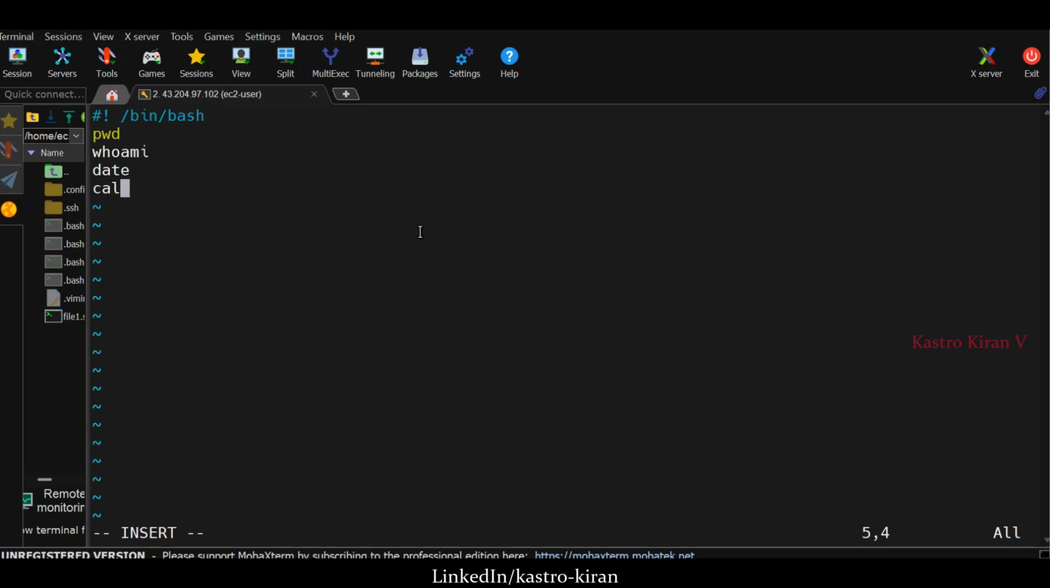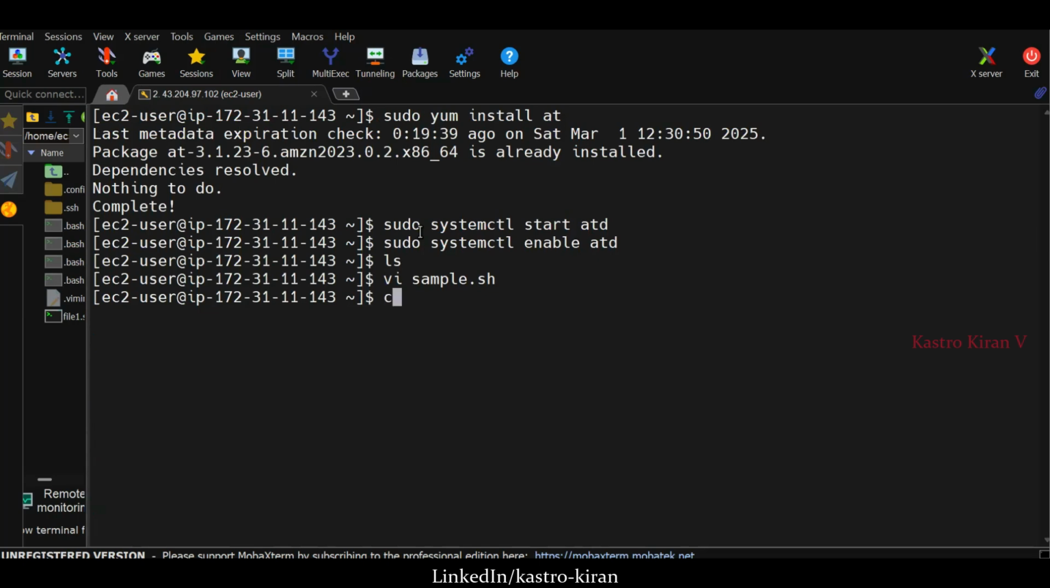Now I want to execute these commands only once. Whatever is there in this sample.sh file, I want to execute it only once. When you want to execute a shell file only once, we will use the at command for that. Directly we can execute sh sample.sh, and when you execute this, it will immediately get executed. But I don't want it immediately. I want to schedule it.